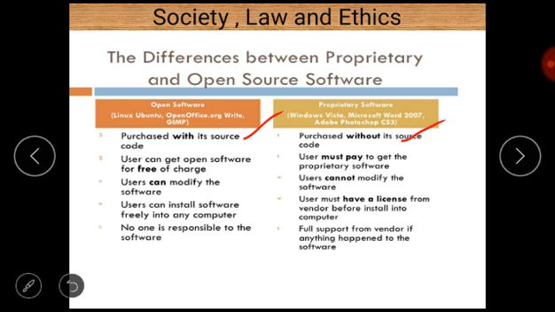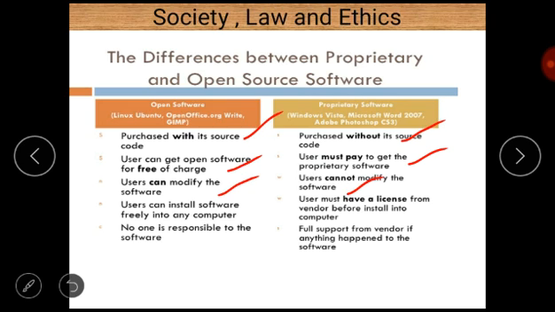Second difference is users can get open source software free of charge, but in case of proprietary software, the user must pay to get the software. For open source, users can modify the software, but in case of proprietary software, the user cannot modify the software.